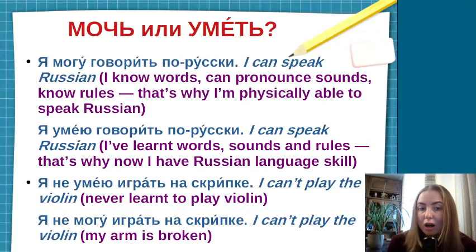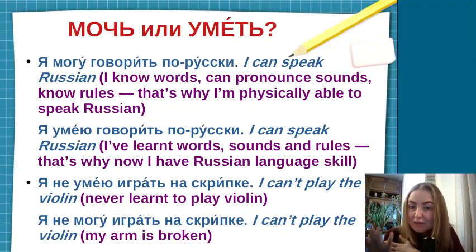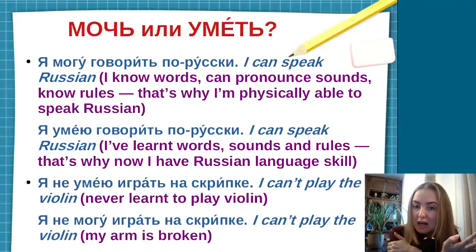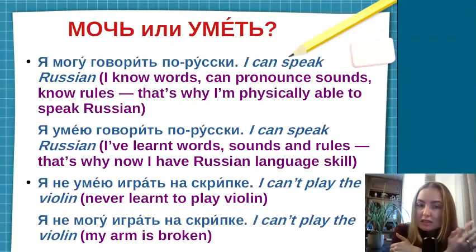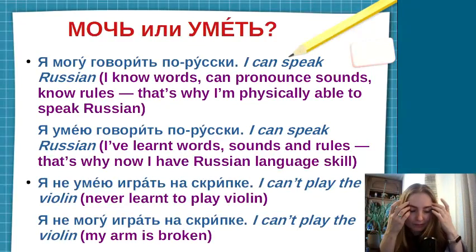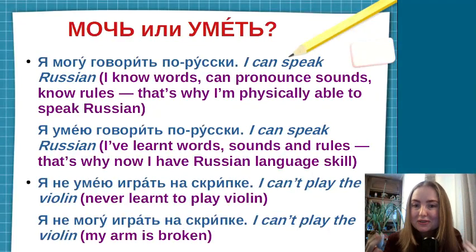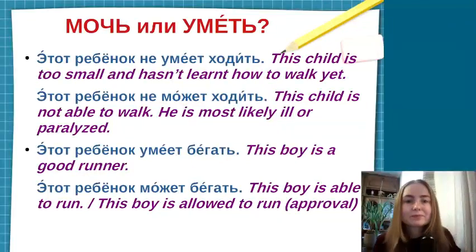Because, for example, my arm is broken. So I have skills to play the violin, but at the current moment I can't do it because my arm is broken. Я не могу играть на скрипке. Understand the difference?